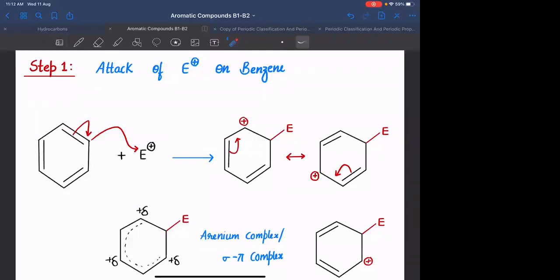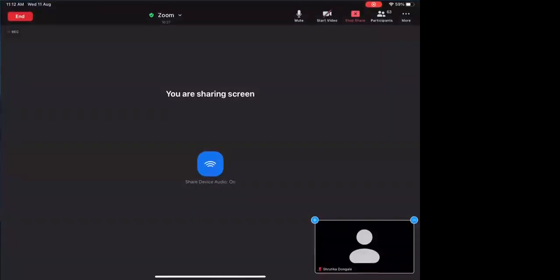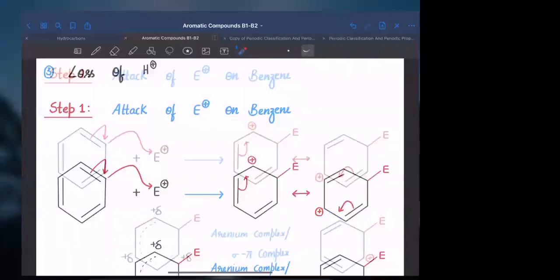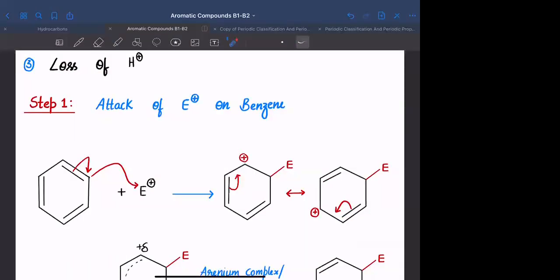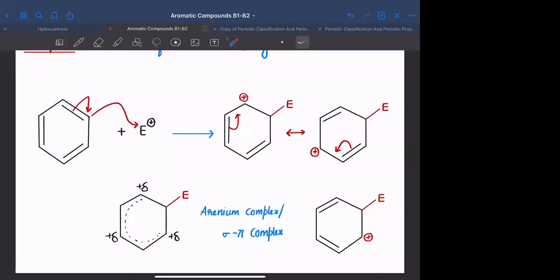Am I audible? I'm audible now. I'm asking what is the intermediate that is formed when the electrophile attaches onto the benzene ring? What is the name of it? It is called as arrhenium complex or sigma pi complex. Is this clear? हाँ सर. Yes, sir. Okay.